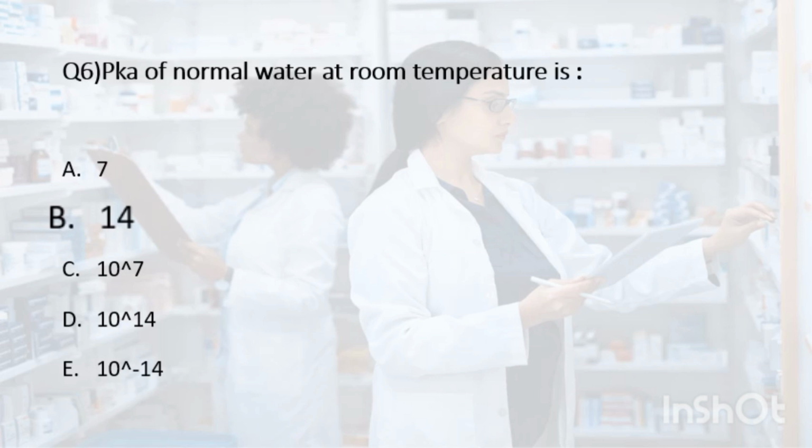However, the dissociation constant of water, Kw, can be used to calculate the concentration of H plus and OH minus ions in aqueous solution. At room temperature, the Kw value of water is approximately 1 multiplied by 10 to the power minus 14. The product of the concentration of H plus ions and the concentration of OH minus ions is always equal to this value. Therefore, the concentration of H plus ions and OH minus ions in pure water are equal, and each is approximately 1 multiplied by 10 to the power minus 7. Taking the negative logarithm of Kw gives the pKw, which is equal to 14. This means the pH of water is equal to 7 and pKw is equal to 14. Therefore, the correct answer to the given question is B.